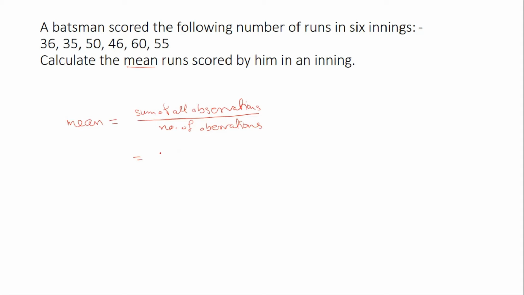That means we have to add 36 plus 35 plus 50 plus 46 plus 60 plus 55 by number of observations. That means we have to count how many observations are there. So there are 1 2 3 4 5 6 observations in total. So when you add them, it will be 282. When you add and divide it by 6, the answer will be 47.